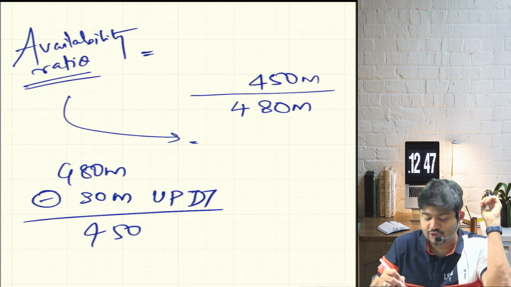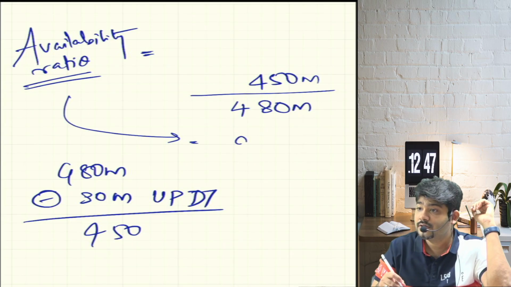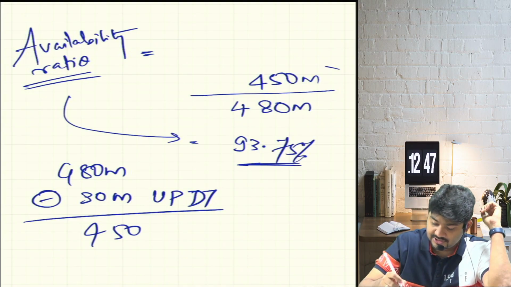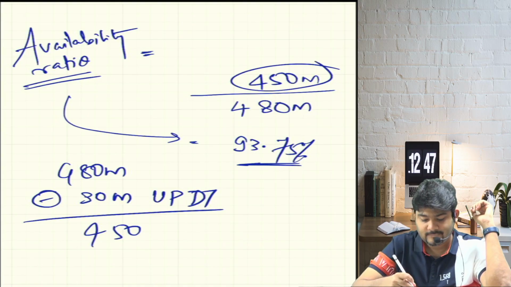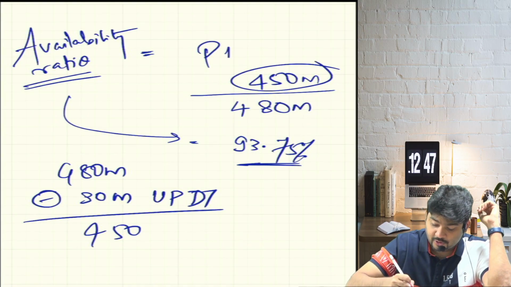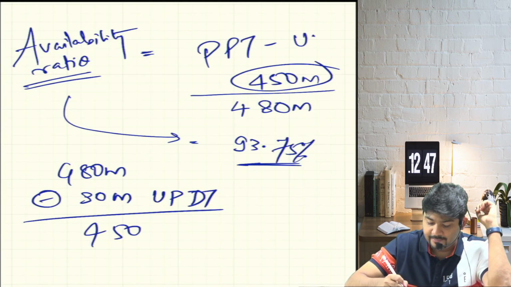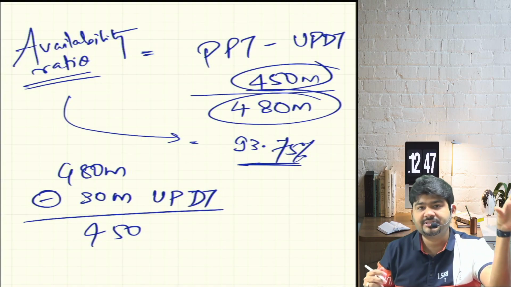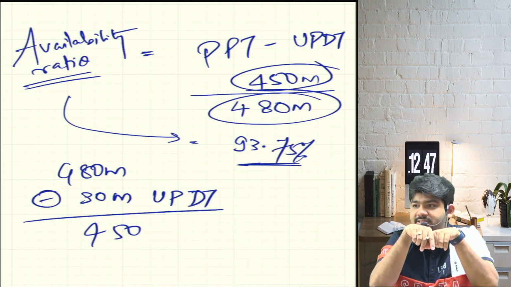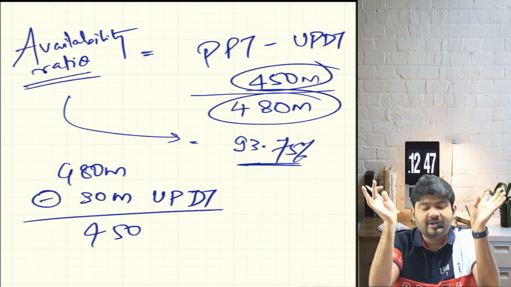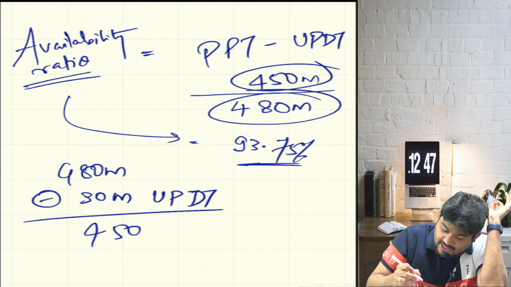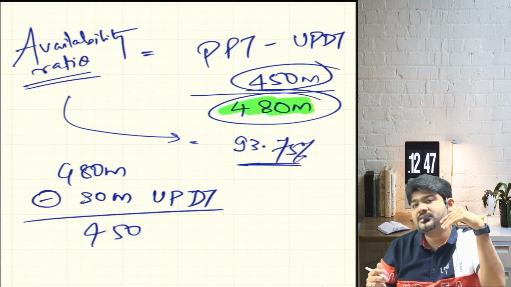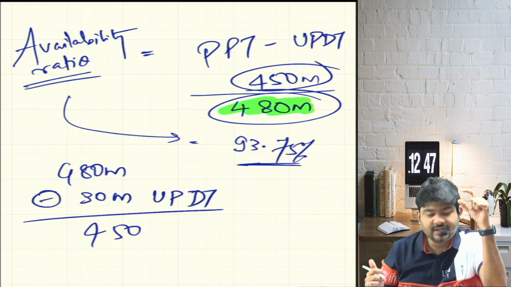What is the availability ratio? 93.75%. But what is this 450 minutes? Can I say planned production time minus unplanned downtime, divided by planned production time? Are we clear? Logical. Total the machine has 540 minutes, of which 60 minutes it will not be available. So let our base only be that 480 minutes, because we know that 60 minutes is not going to be available. So 480 minutes it is available.